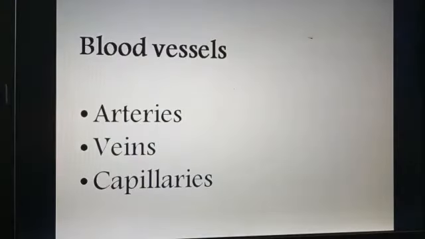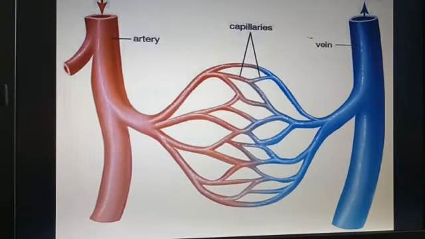Now, what are blood vessels? There are 3 types of blood vessels. These are arteries, veins, and capillaries. First of all, we will talk about arteries. Arteries carry oxygen-rich blood away from the heart into all of our body tissue.